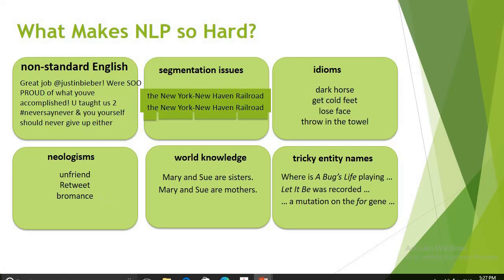Then world knowledge is required for performing pragmatic analysis. And tricky entity names: the proper nouns used should be handled properly, otherwise it is not going to make sense, or it is going to confuse the system. So these are some of the challenges for designing a natural language processing system.